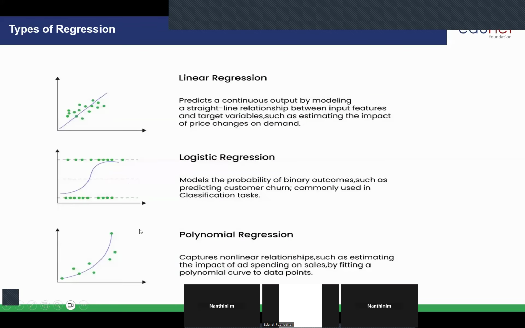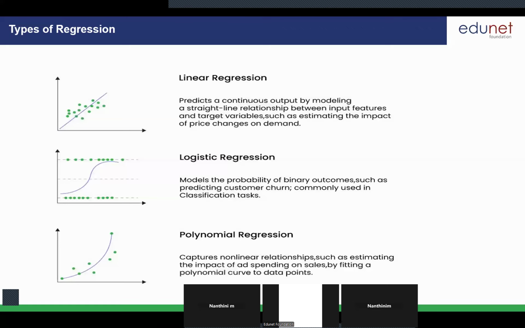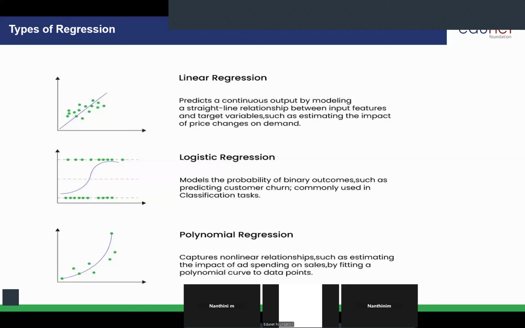Then we are going to understand different types of regression. When we are talking about linear regression, whatever we are discussing right now is an example of linear regression. What were we doing in linear regression, can anyone tell me? Students, I need a response from everyone. So what will this linear regression do, it will try to predict temperature.